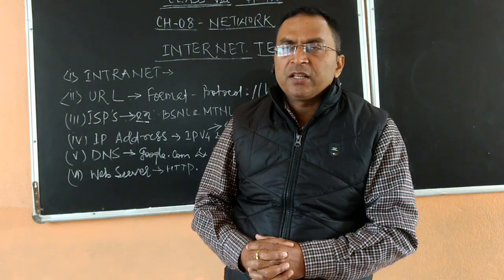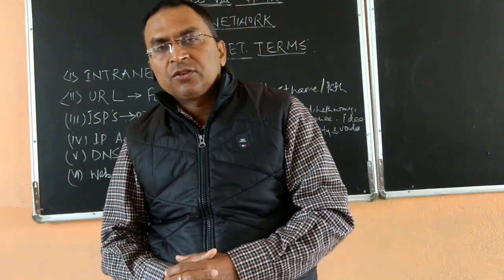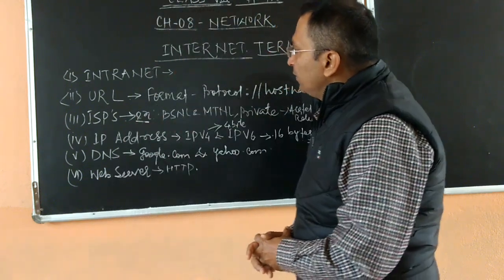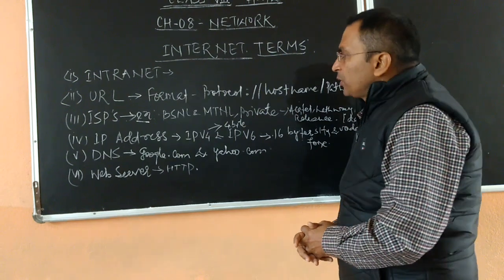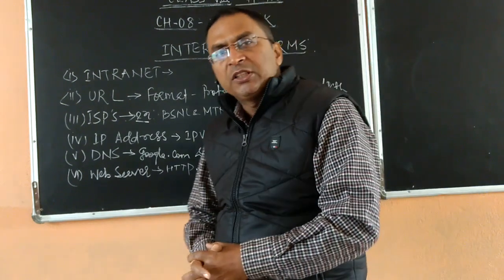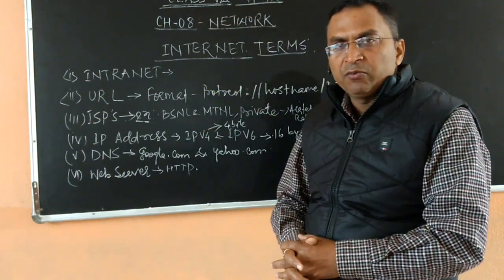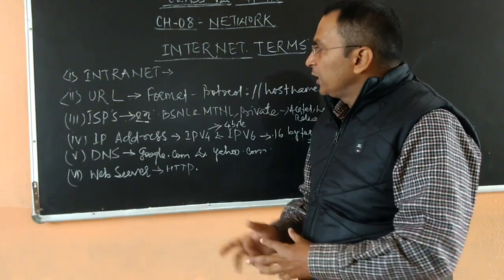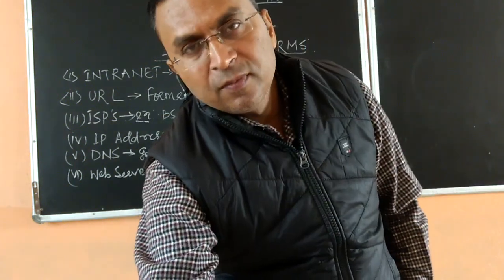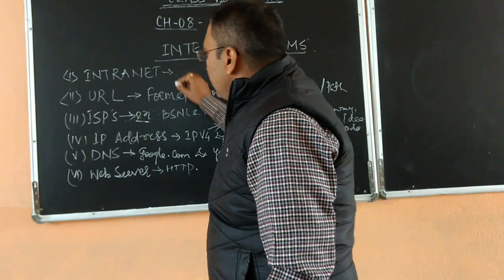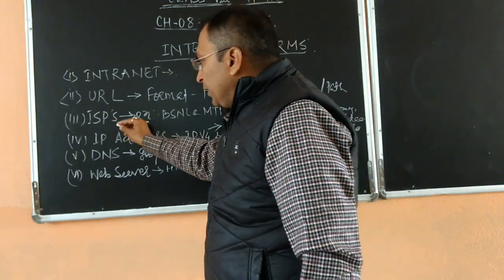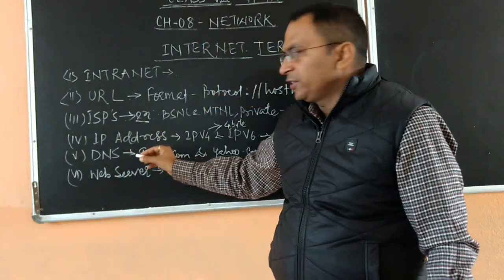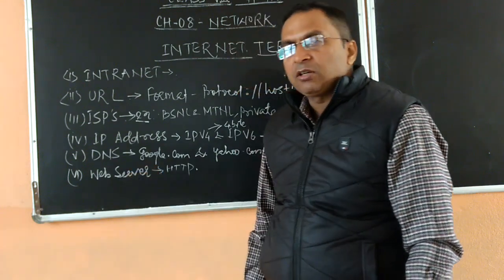So in this chapter, the internet has some associated terms that we use. The first one is intranet, then URL, ISPs, IP address, DNS and web server.